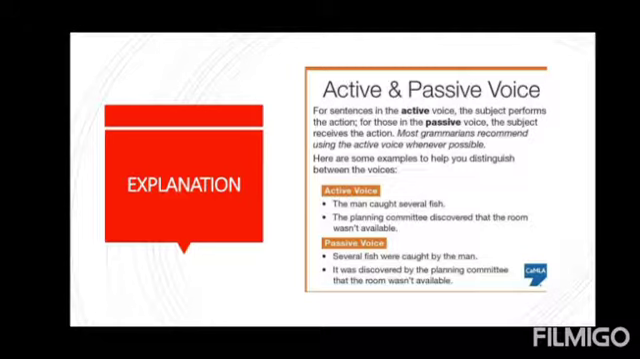So, as I told you, in active voice, the verb form changes according to the subject. In active voice, the sentence always begins with a subject. So, what would be the structure of the sentence in an active voice? Subject, then auxiliary plus verb plus object. Okay. So, look at the example here. The man caught several fish. Here, the man is the subject, caught is the verb, and several fish is the object.